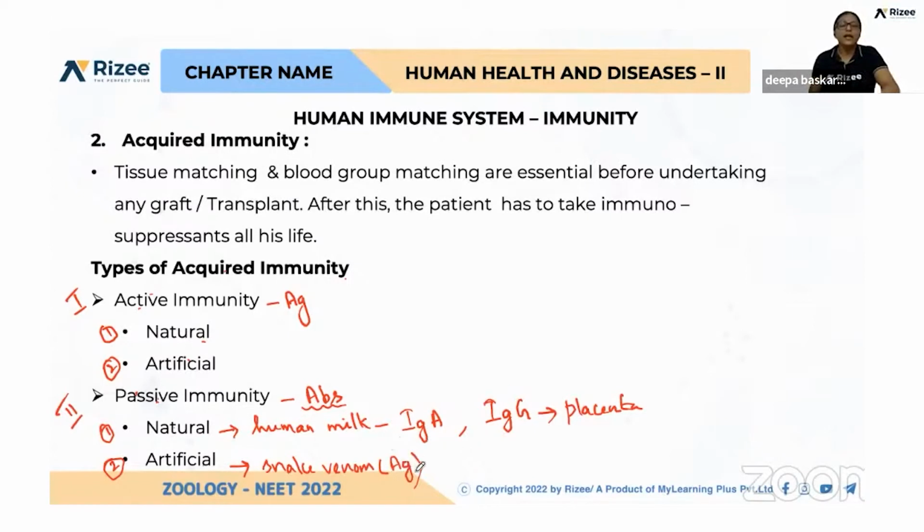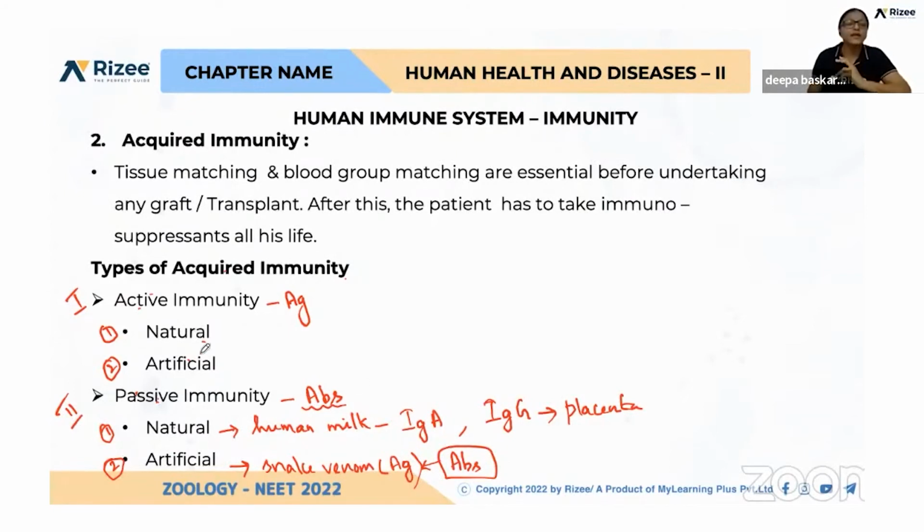Okay, and again for that immediately, because that will take time for this acquired immunity, because it should recognize the antigen and again it should produce antibodies. For that we take time. For that directly, direct injection of these antibodies will save the person.